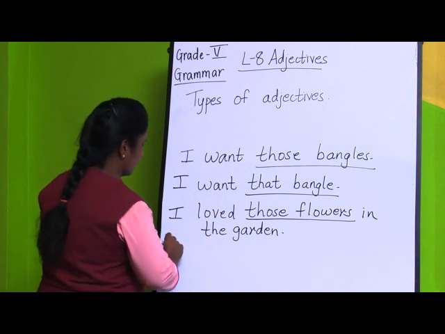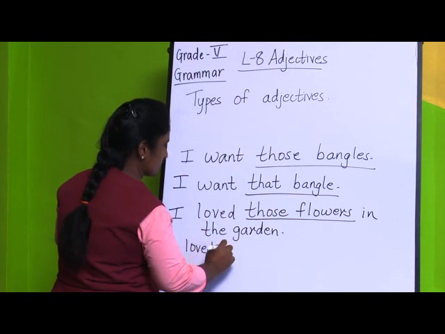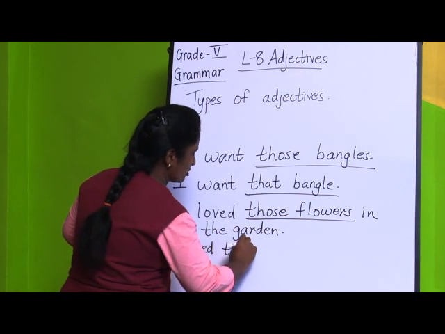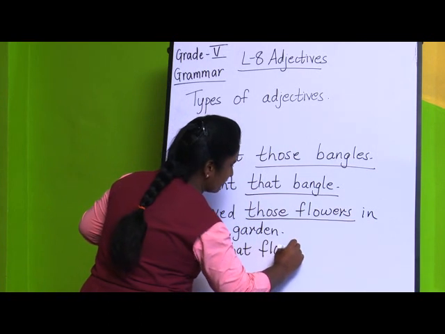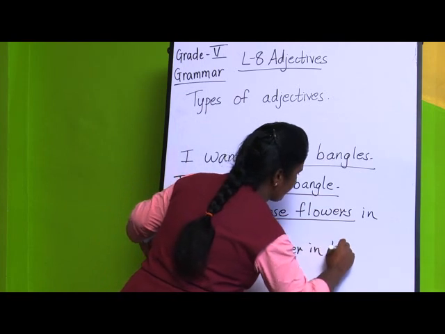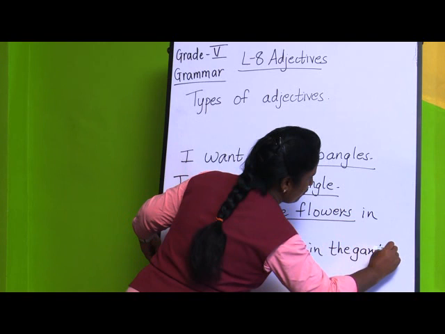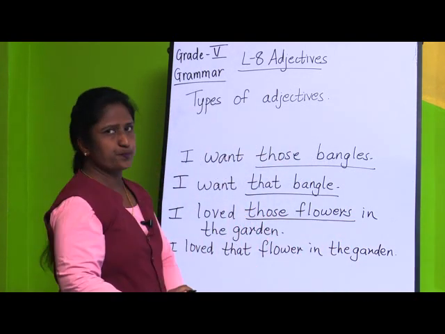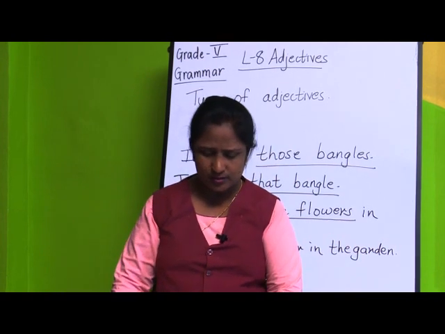How are you going to write it? I loved, instead of those, that, and instead of flowers you are going to write flower. I loved that flower in the garden. So this way you are going to change singular to plural form and plural to singular form.